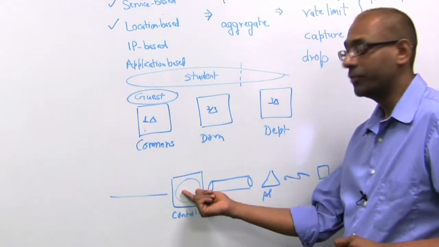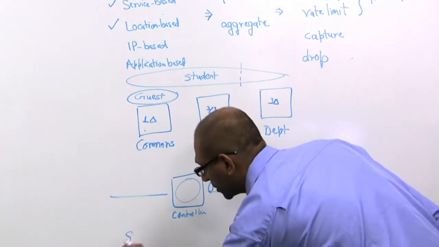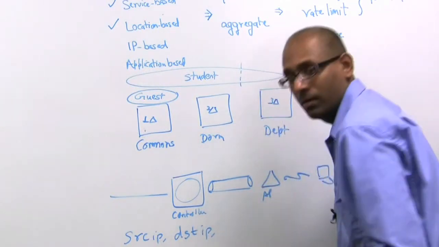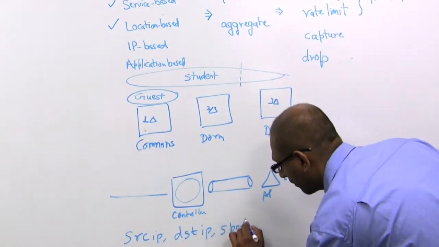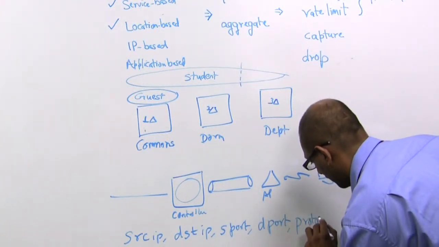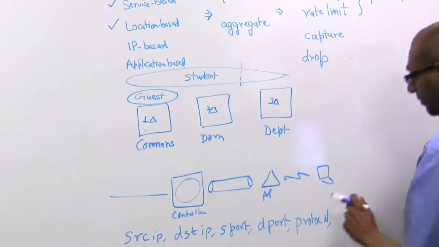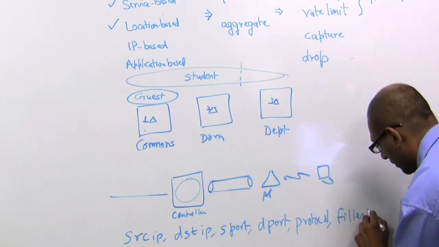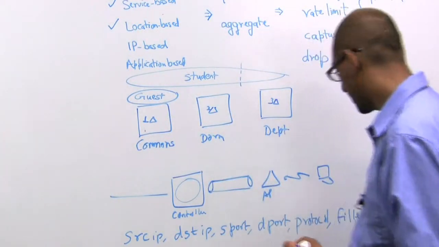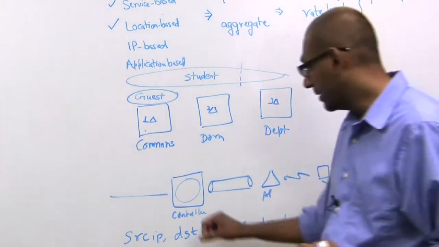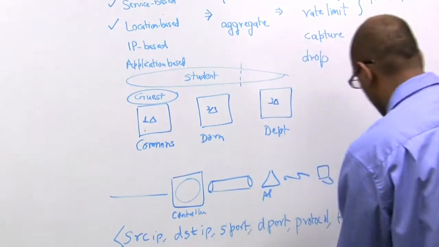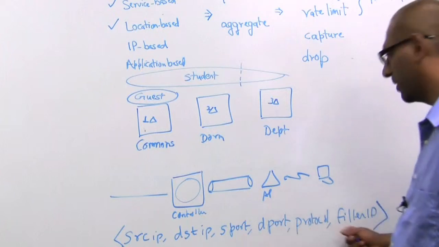Now, what is visible in terms of user traffic at this point? We have the source IP, we have the destination IP, we have the source port, destination port, we have the protocol, and we have the filter ID. If you remember from the previous discussion, once a user logs in, they get a filter ID. Depending upon which user is transmitting, this filter ID is also gleaned in the controller from the traffic that they send. So this 6 tuple, the source and destination IP, source and destination port, protocol, and filter ID are used